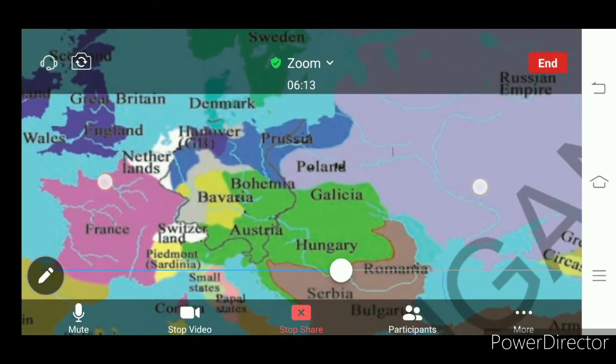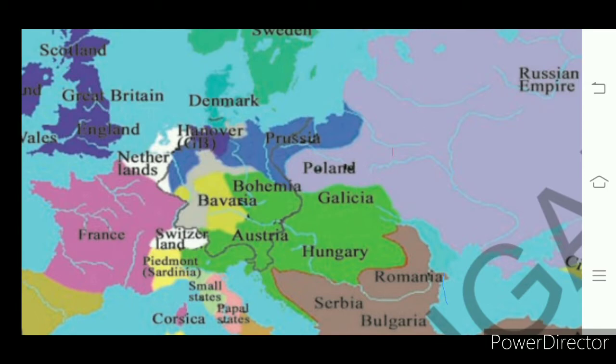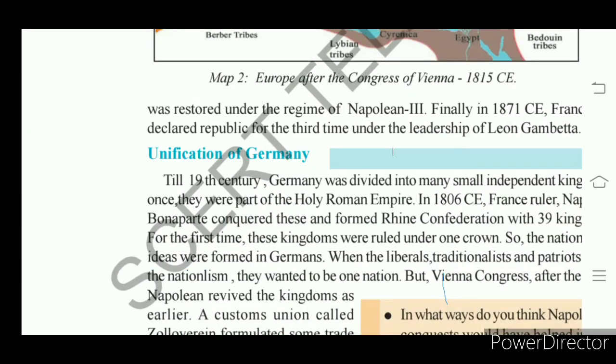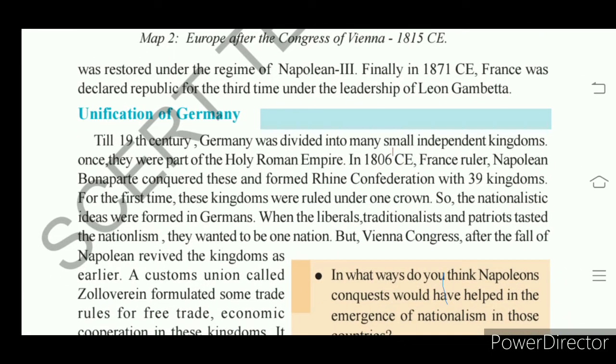Those are Prussia, Galicia, Bavaria, right? Hanover. These are all kingdoms. So after Congress of Vienna, Europe was split into several kingdoms. This was the Europe map. Understand? So in place of Germany, there were several kingdoms up to the 19th century.